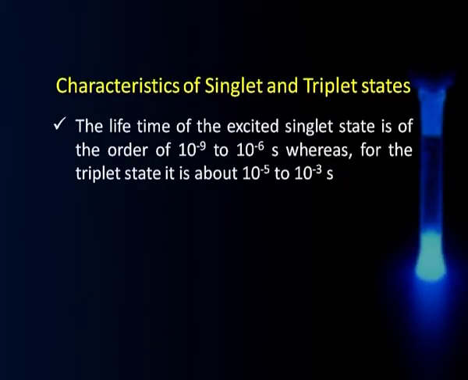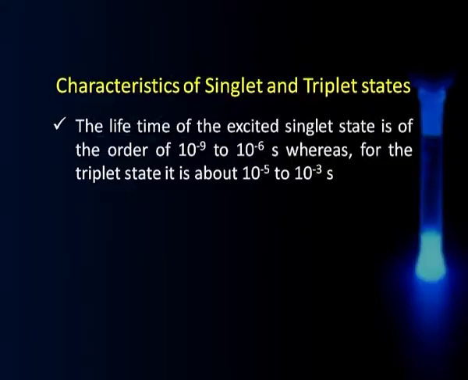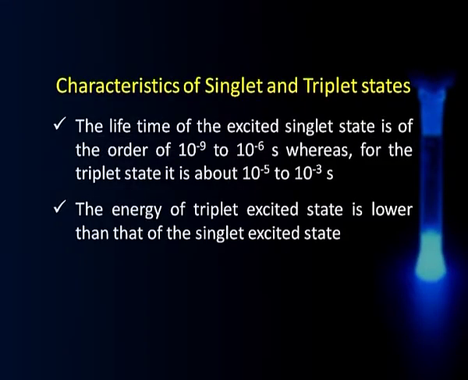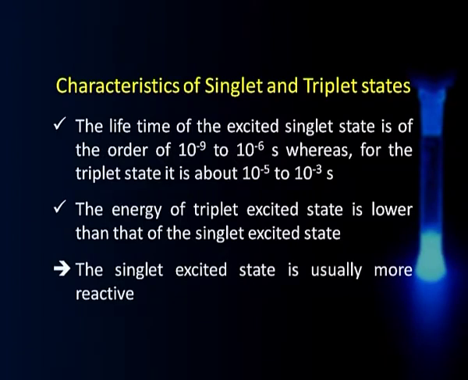Typically, the lifetime of an excited singlet state is of the order of 10⁻⁹ to 10⁻⁶ seconds, whereas that for a triplet state it is about 10⁻⁵ to 10⁻³ seconds. What it means is that singlet states are short lived, whereas triplet states have longer lifetimes. They have a very important consequence, we will talk about that later. Secondly, the energy of a triplet excited state is typically lower than that of a singlet state. As a consequence of these 2 characteristics, the singlet excited state is usually more reactive, because it has high energy and also a lower lifetime. So, it is more reactive.